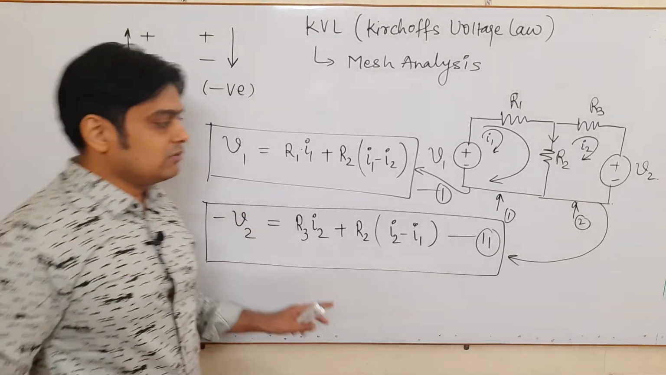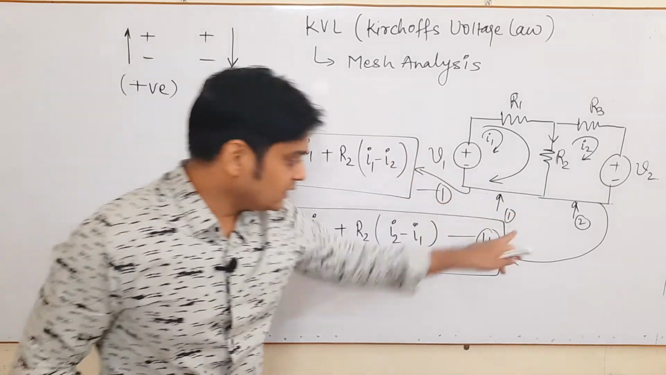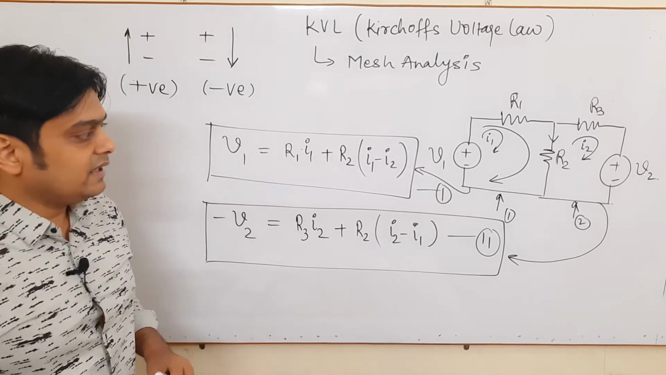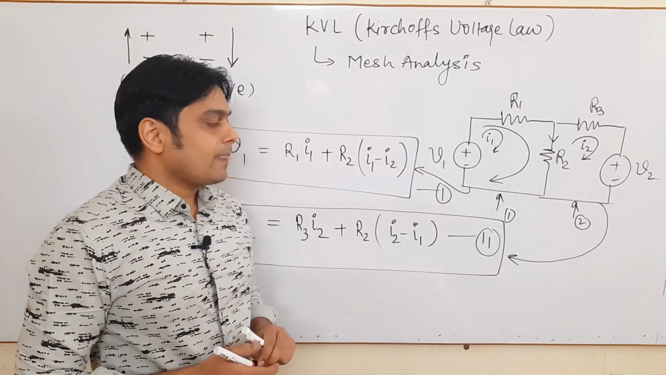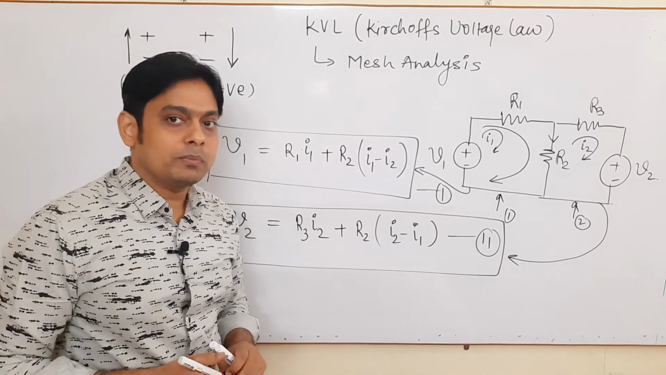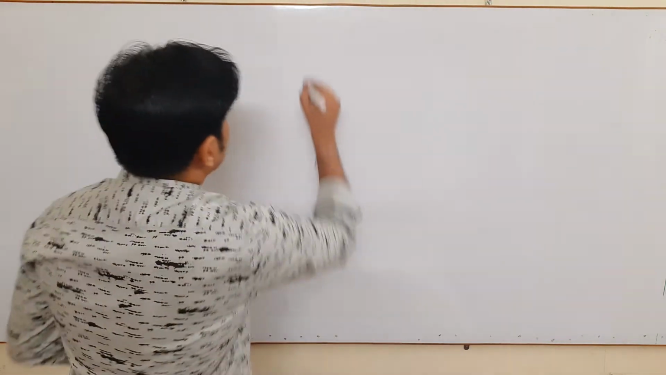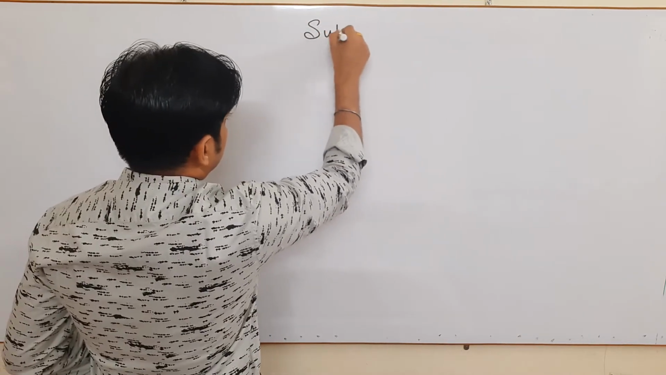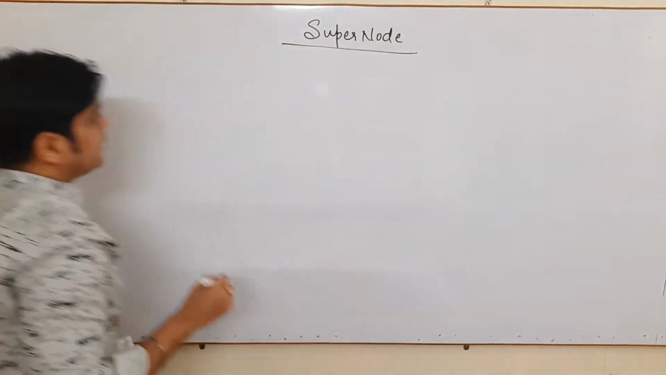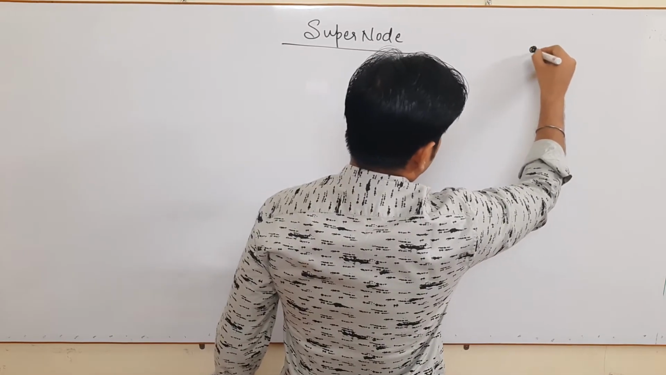So these two equations are here. This is for mesh 1, and this is for mesh 2. With this, your KCL and KVL analysis is finished. We will directly come to the concepts of super node and super mesh, and then we move to the problems. First we will talk about super node. As I said, node is of two types.